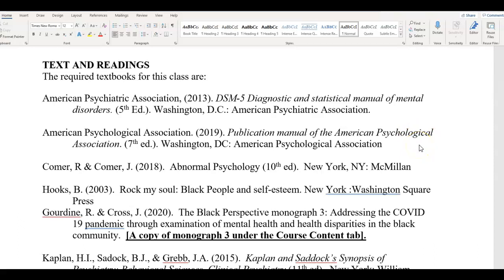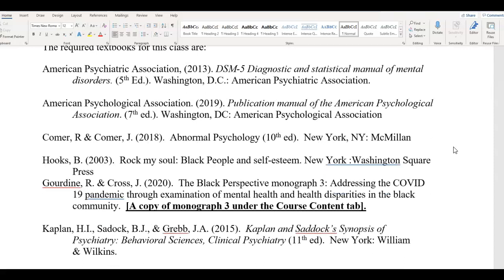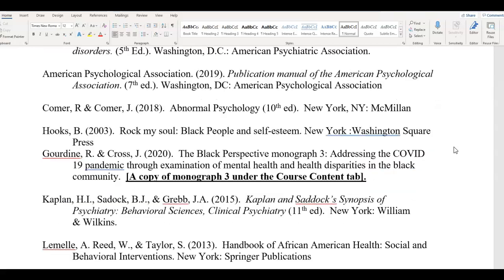Comer and Comer, Abnormal Psychology; hooks, Rock My Soul: Black People and Self-Esteem; Kaplan and Sadock, Kaplan and Sadock's Synopsis of Psychiatry; Linnell, Reed, Taylor, Handbook of African American Health; and Gordian and Cross, The Black Perspective, Monograph 3, Addressing the COVID-19 Pandemic Through Examination of Mental Health and Health Disparities.